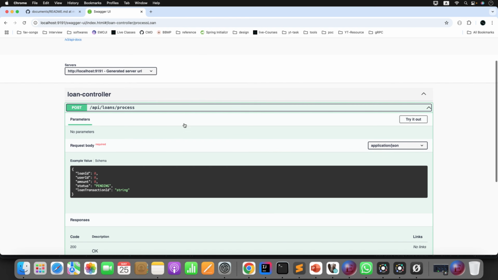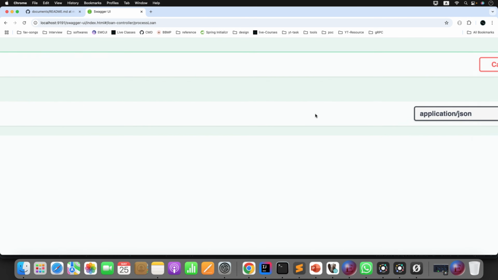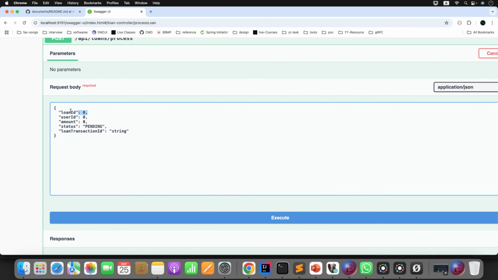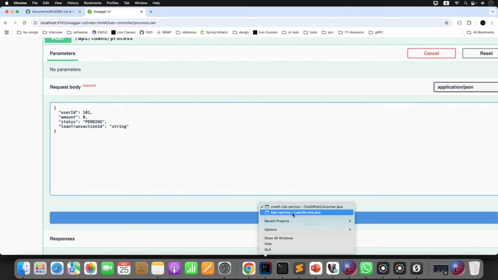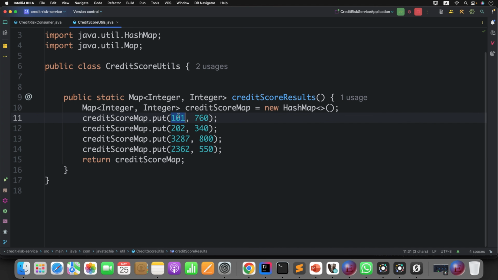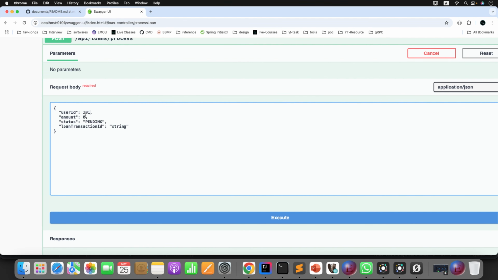Now let's say a user wants to apply for the loan. Loan ID will be auto generated, so I'm not giving it. Then for user ID, I'll give something which is there in my credit score map. If you check here, I have 101 with a valid score. This one is also a valid score. 202 and 2362 have the problem on credit score. So first try the success scenario. Just give this one. Then amount, let's say I want to apply for a loan of 10 lakh.